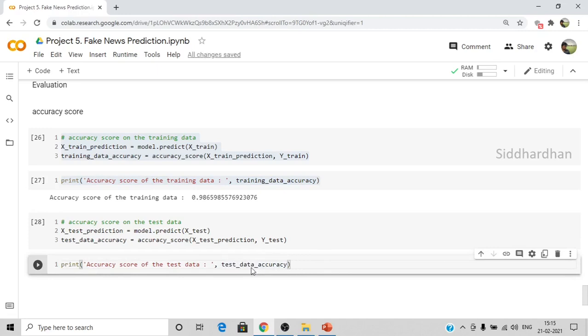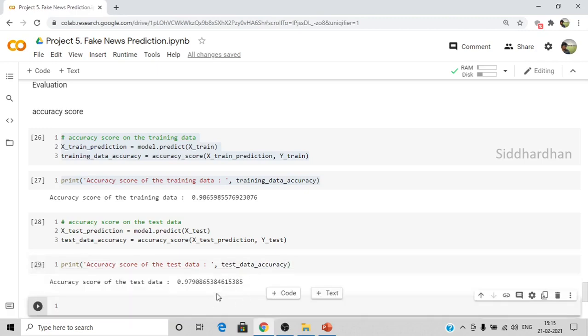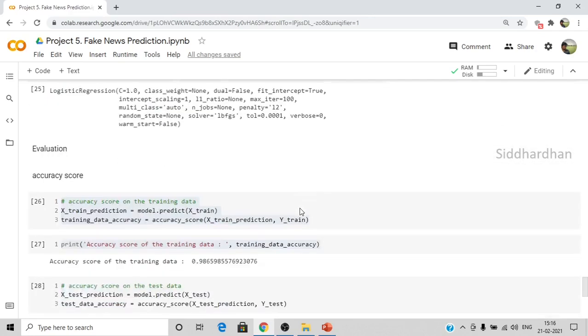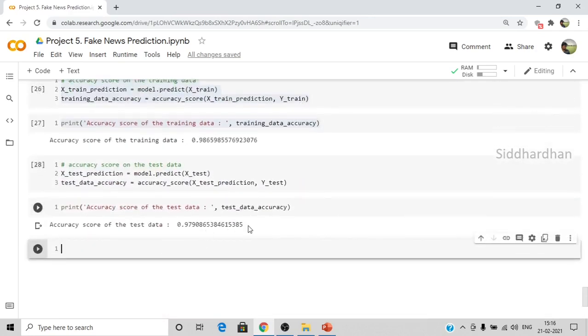So test data accuracy. As you can see here, it's almost 98, which is very much equal to the accuracy score of our training data. That means our model has not overtrained with the training data and it is performing very well. Okay, so we have successfully trained our model and we have also evaluated our model, and we see that we are getting a very good accuracy score. And now we are in our final step, which is that we are going to build a predictive system.